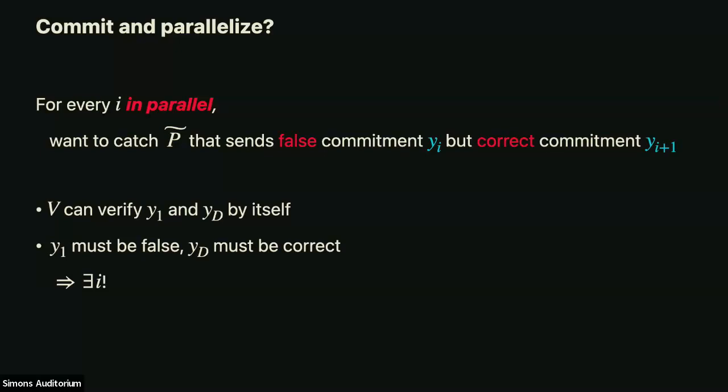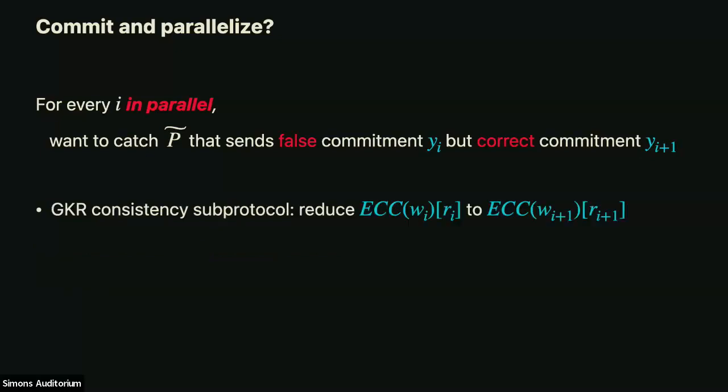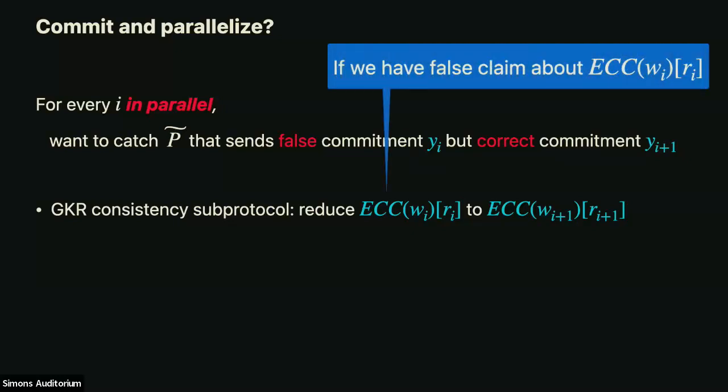So how do I want to do that? So this is all we care about now. We know there's some place where there's a false commitment and a true commitment right below it. Ideally, you know, what I would want is to use something like the consistency subprotocol. So arrive at a situation where I have a false claim about the encoding of layer i, and then run the consistency subprotocol, reduce it to a false claim about layer i plus 1.